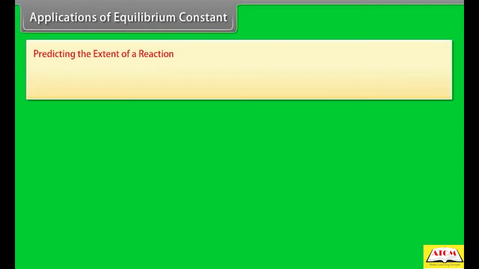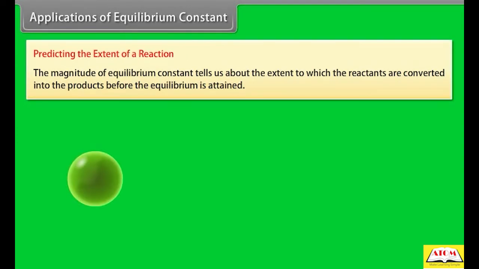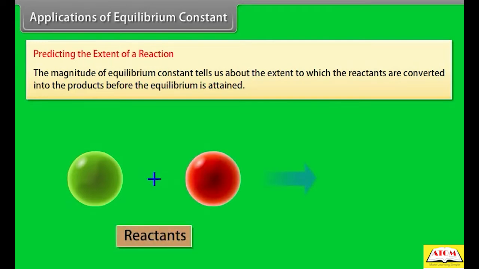Predicting the extent of a reaction. The magnitude of equilibrium constant tells us about the extent to which the reactants are converted into the products before the equilibrium is attained. Predicting the direction of the reaction.